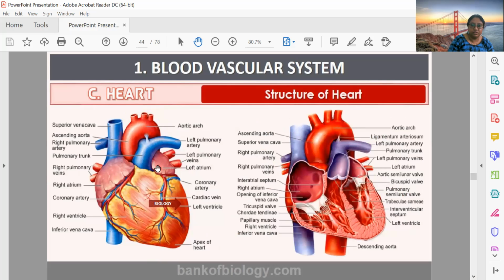This is how it looks from the back altogether, and this is the structure after cross section. So I have almost mentioned each and every part. Can you identify something which you cannot see? One is chordae tendineae. So we will talk about that definitely.